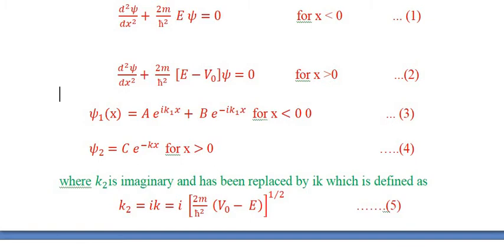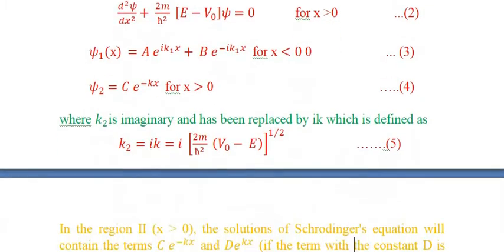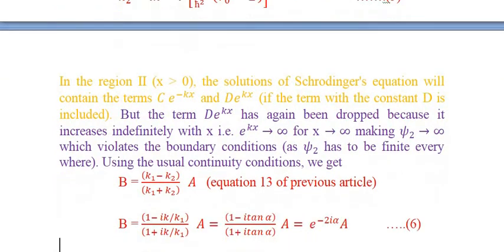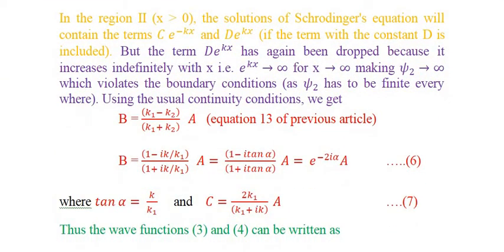Now we consider the next situation, where because in the region 2 the solution of the Schrödinger's equation will contain two terms, D into e raised to the power minus of kx and D into e raised to the power plus of kx.